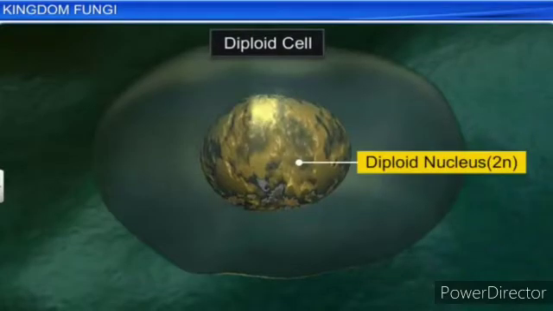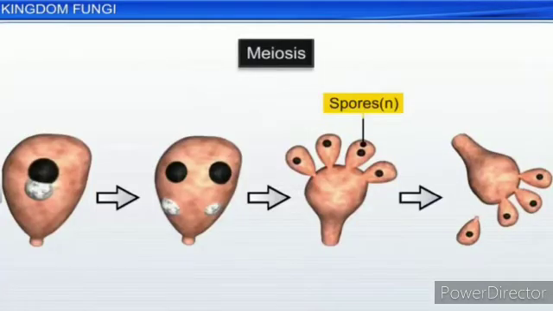Such a condition is called dikaryon, and the phase is called the dikaryophase of the fungus. Later, the parental nuclei fuse and the cells become diploid. The fungi form fruiting bodies in which reduction division occurs, leading to the formation of haploid spores. These are the common characters of the kingdom Fungi.